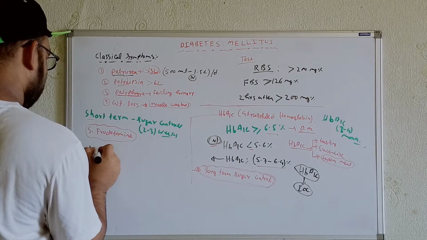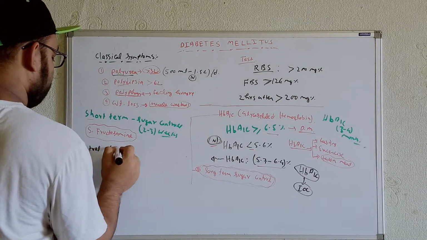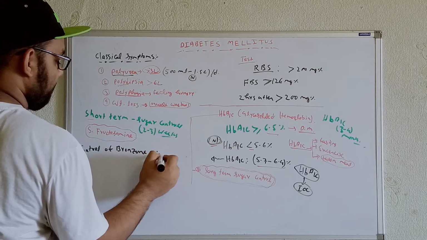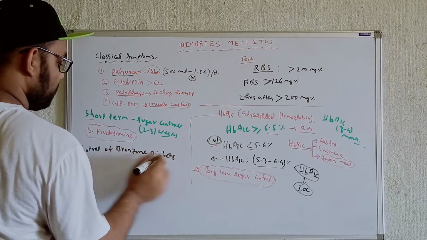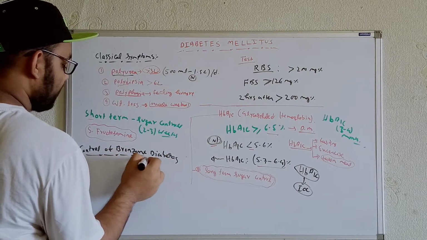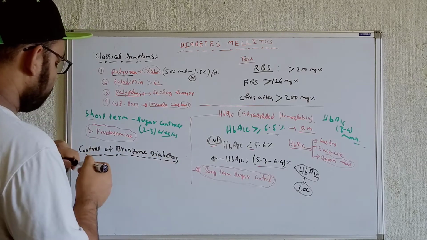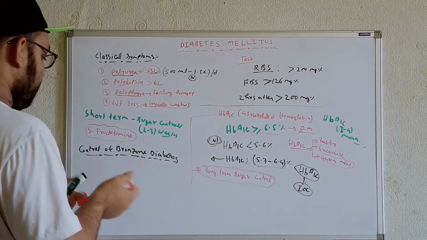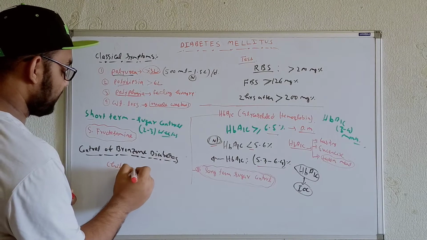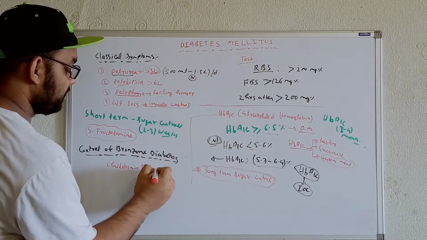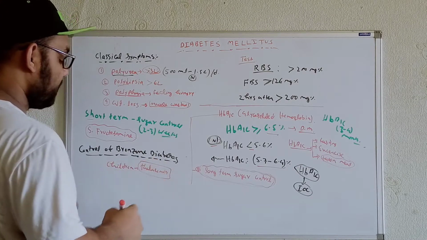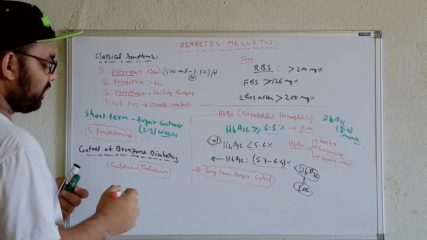In case of the control of bronze diabetes, let me explain a little bit of this one. Now, what do we mean by the control of bronze diabetes? What is that? Basically, in children who are having thalassemia, definitely there will be a problem at the blood level.